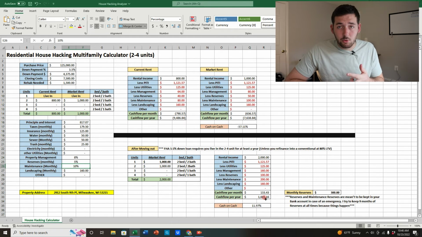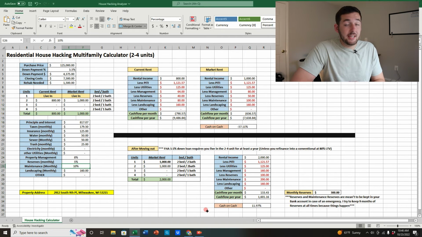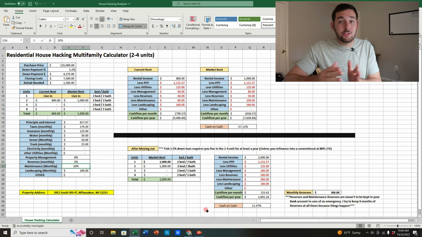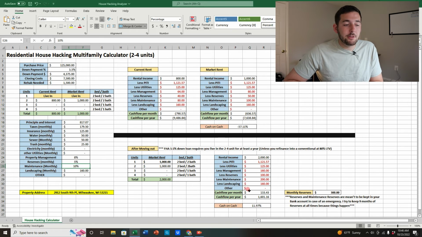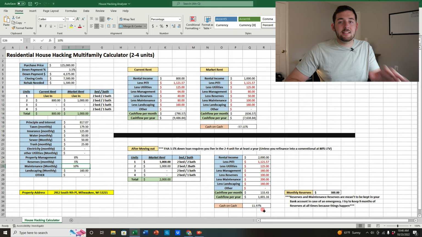The tenants are paying down your mortgage. You're getting the appreciation of the property, depreciation you can write off on taxes, and pretty much the benefits of home ownership. And if you live in this property long enough so that the appreciation goes up and you have a 20% equity position, you can actually refinance out of this into a conventional loan and move out into a brand new house hack, do the same thing again, and this property will be netting you about $133.43.